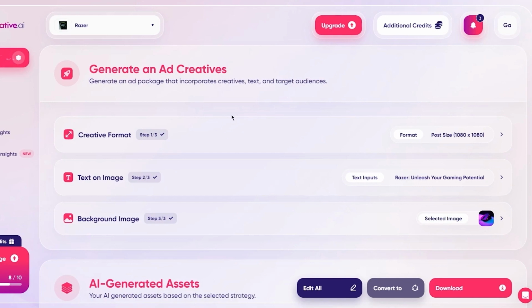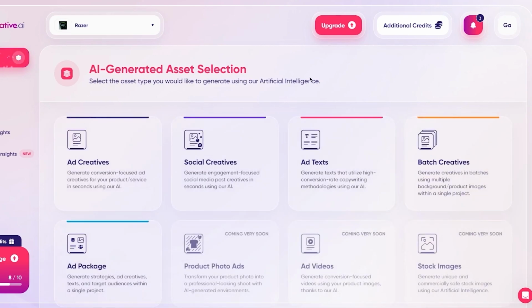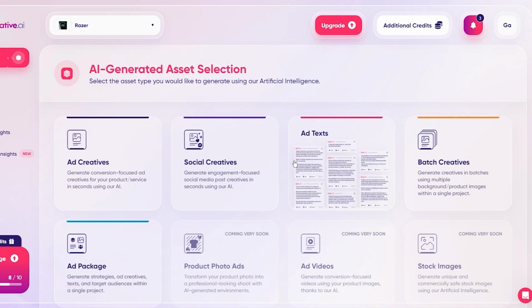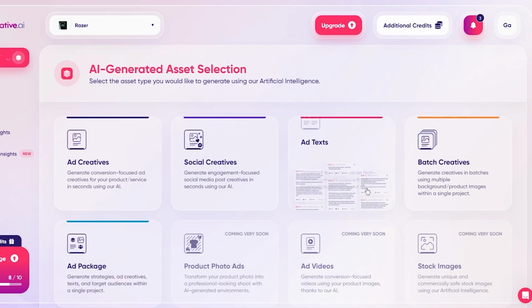And the fact that I can create an ad with one template while having multiple image options is off the hook. It's absolutely crazy. Now, moving on, you can remember when I talked about ad texts? Yeah, we're going to get into this.